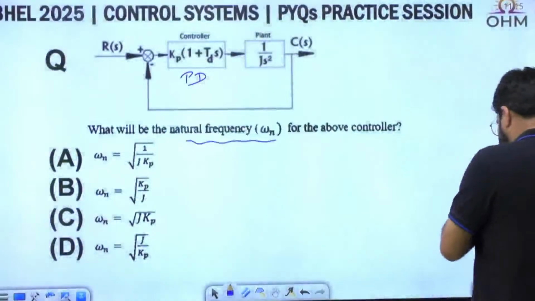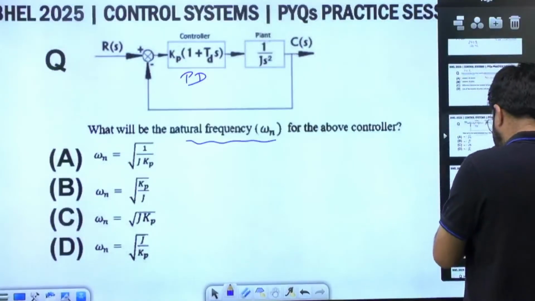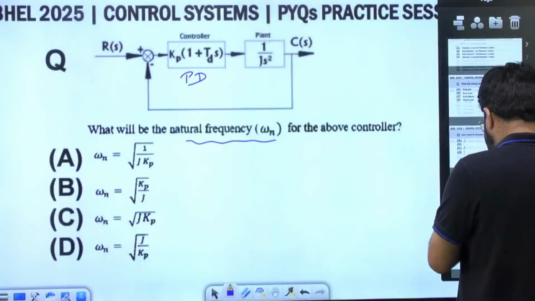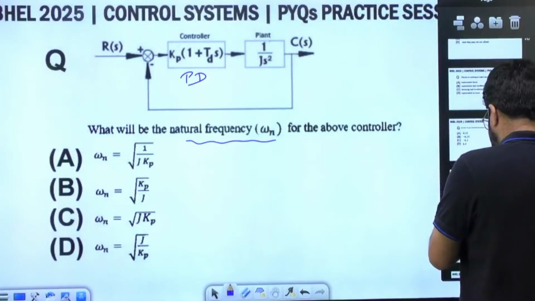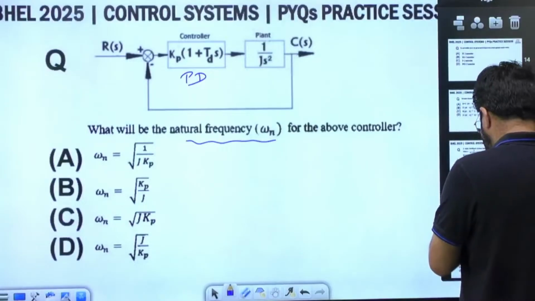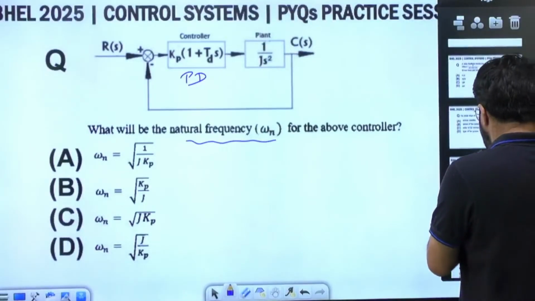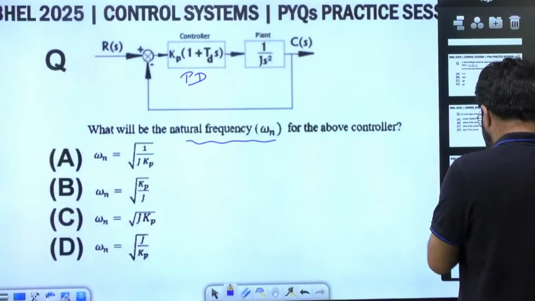In fact, on the controller, there are more questions. I'll jump to that directly, or we'll take it step by step, not a problem. Around the controller, yeah, there is this question here as well, here as well, here as well.